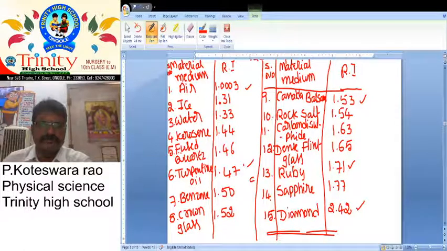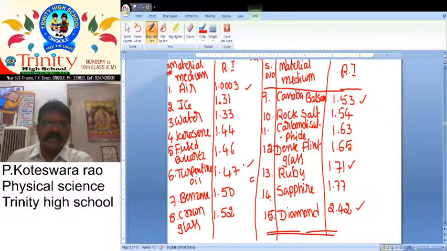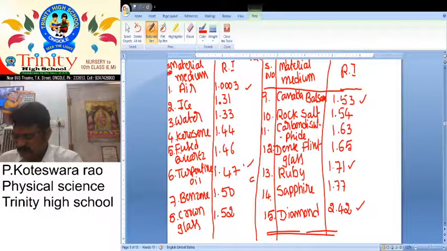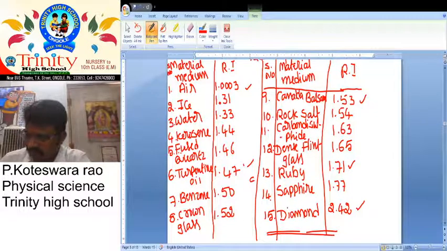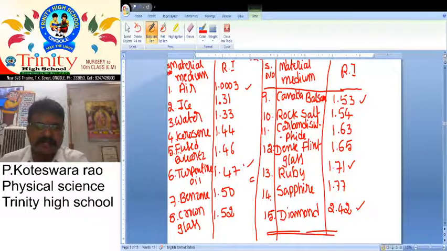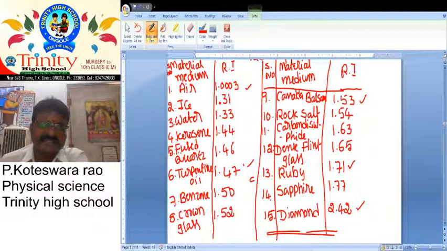Even though some values appear to be denser mediums, they do not possess high mass density. They appear to be optically denser mediums, but may not possess greater mass density.